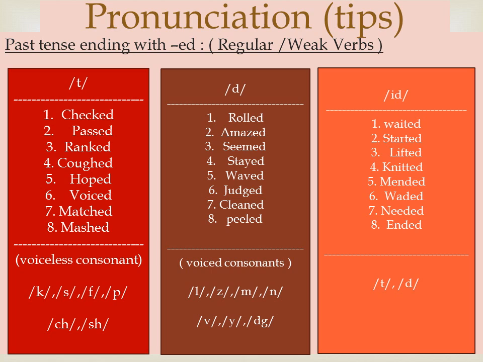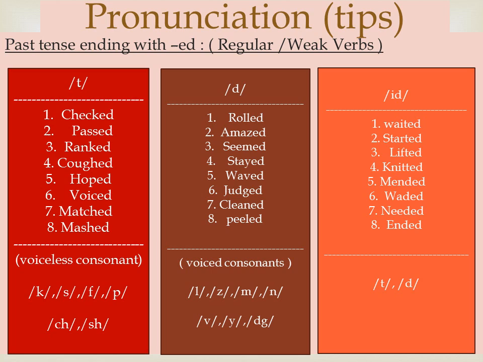Rolled, amazed, seemed, stayed, waved, judged, cleaned, peeled. If the verbs end with T or D, make the ending with the id sound. Waited, started, lifted, knitted, mended, waded, needed, ended.